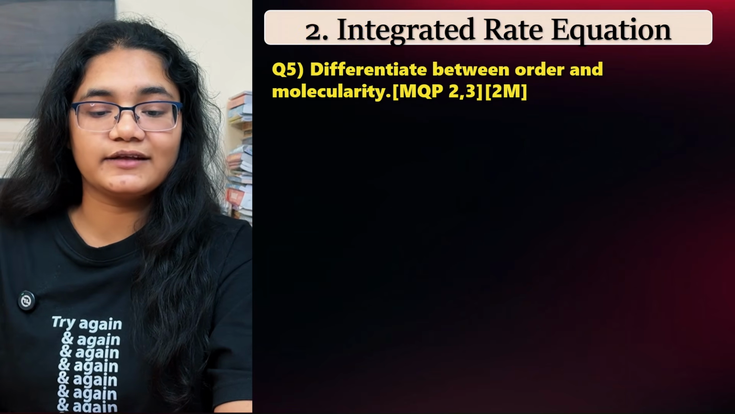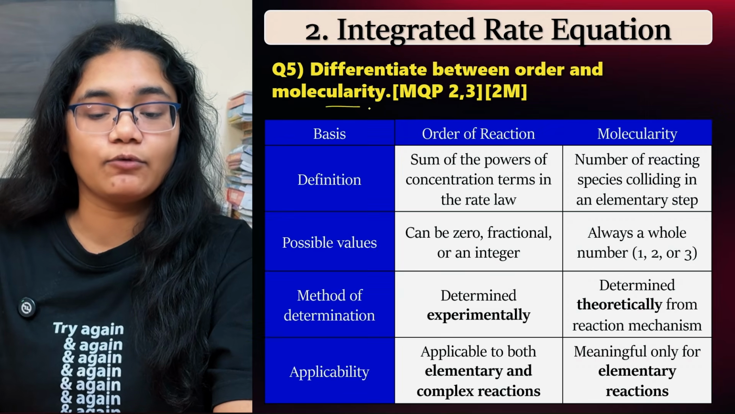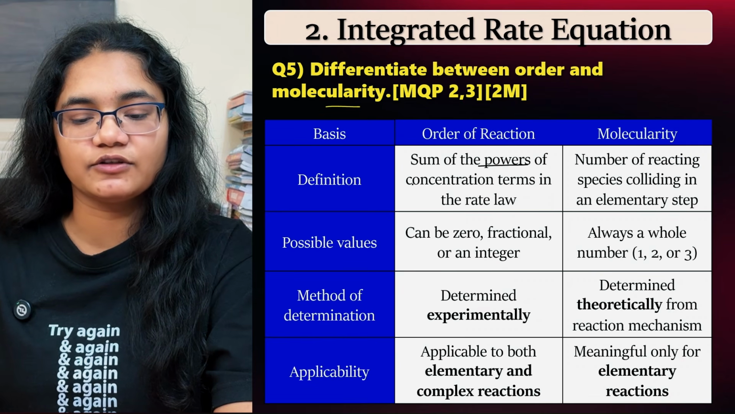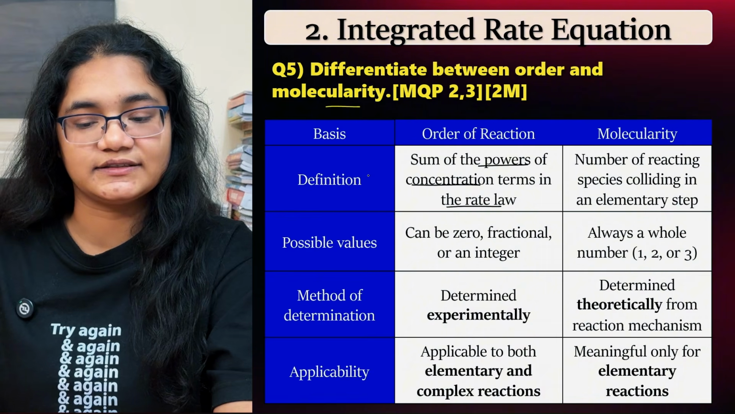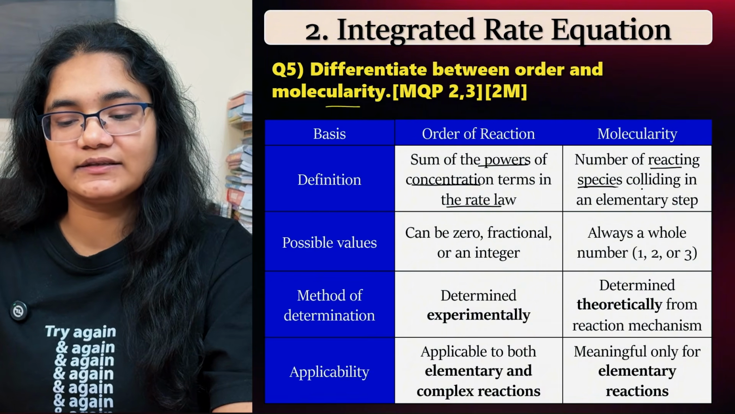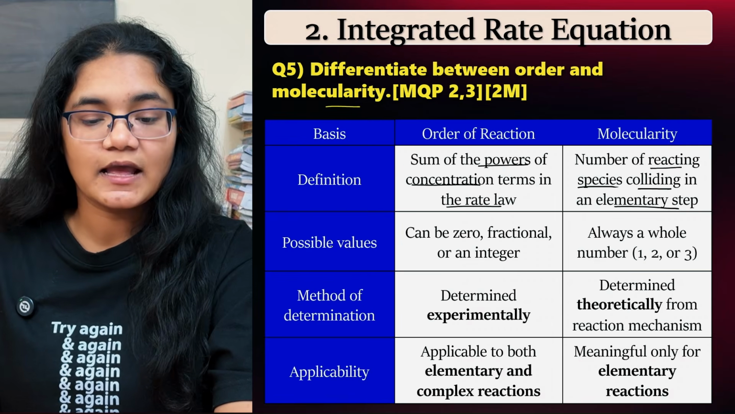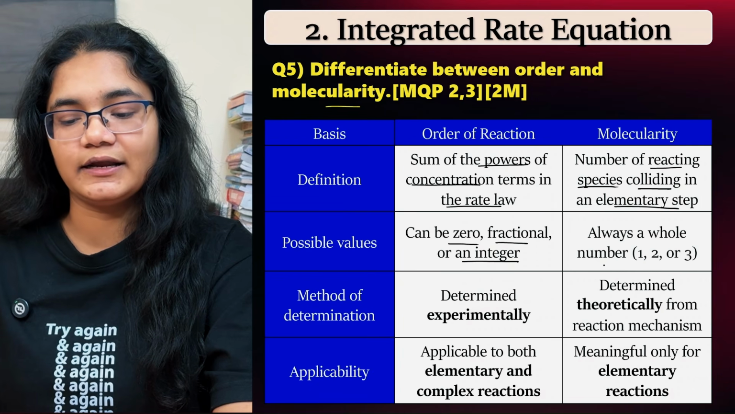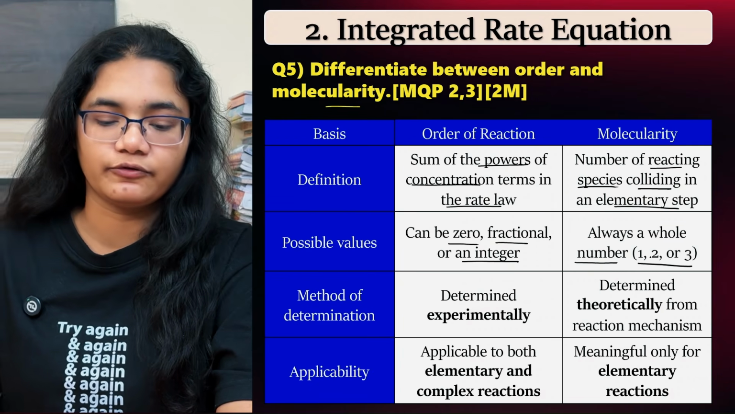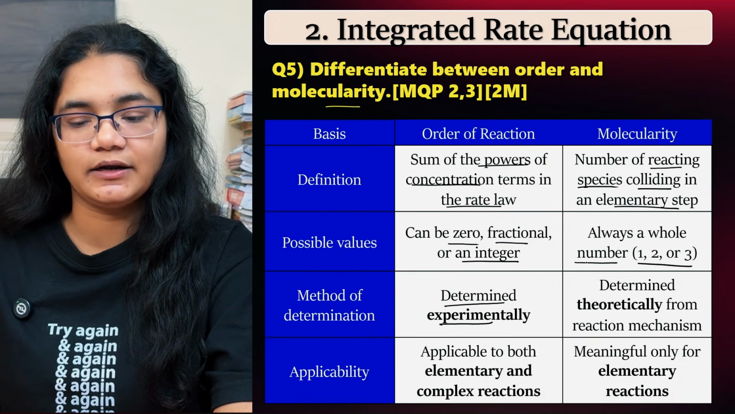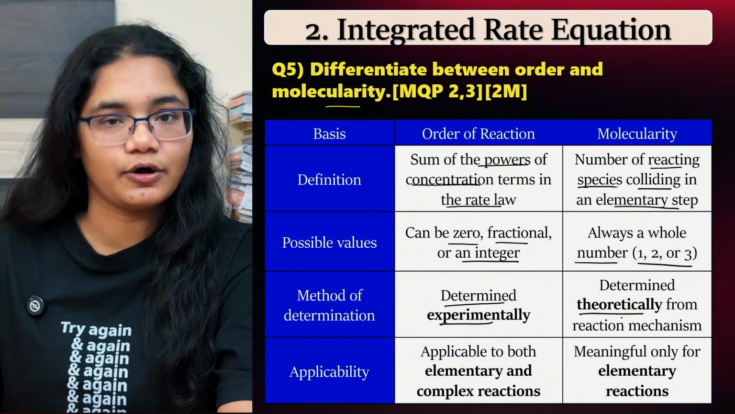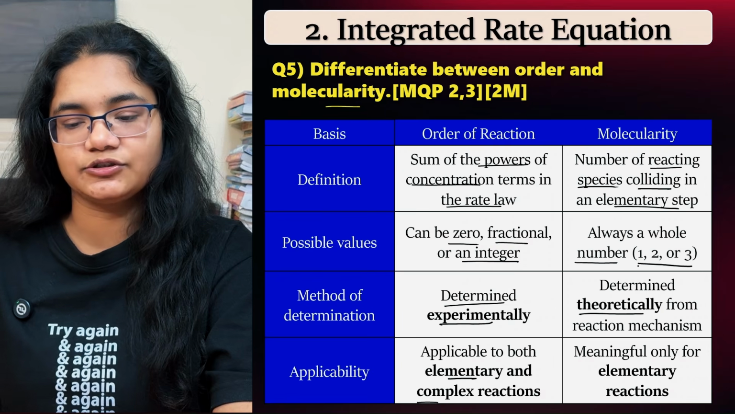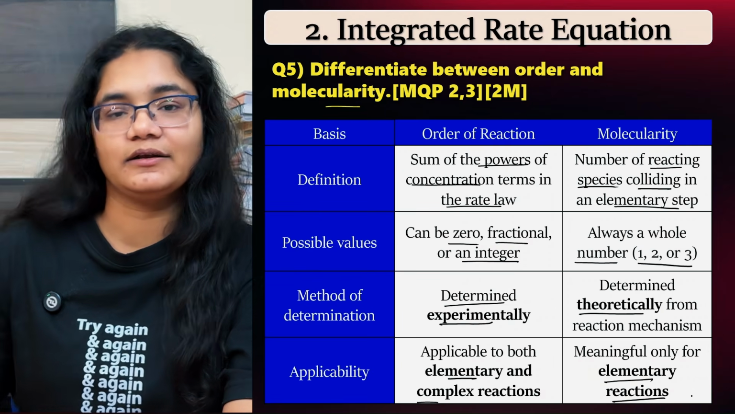Now coming to the next one, question number 5, differentiate between order and molecularity. Here we have different points of differentiation. Definition: order is the sum of the powers of the concentration terms in the rate law. Molecularity is the number of reacting species colliding in an elementary step. Possible values: order can be 0, a fraction or an integer, whereas molecularity has to be always a whole number, 1, 2 or 3. Method of determination: order is determined experimentally, whereas molecularity is determined theoretically. Application: order is applicable to both elementary and complex reactions, while molecularity is only applicable to elementary reactions.